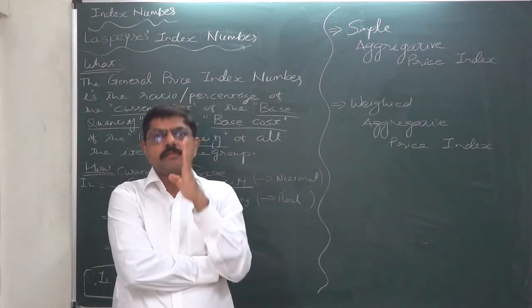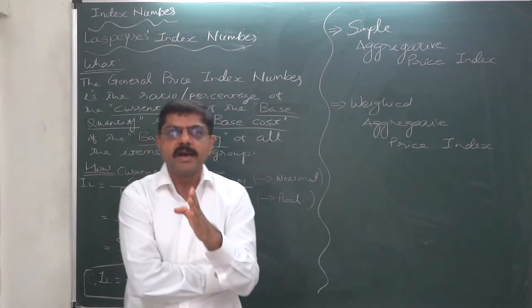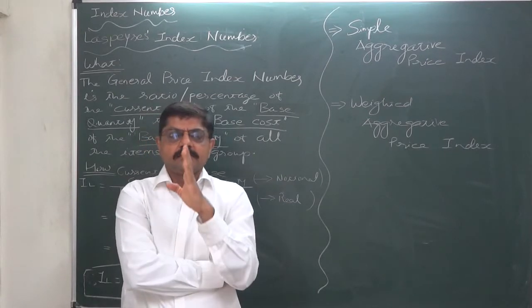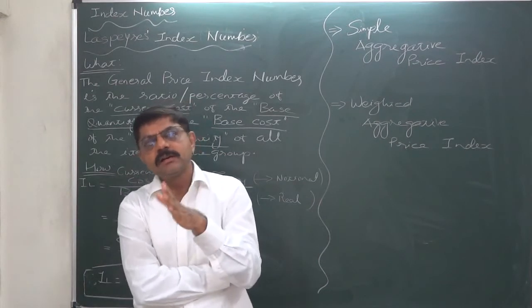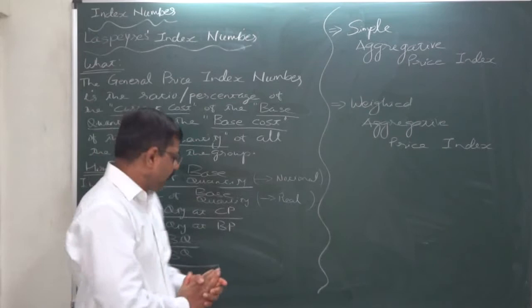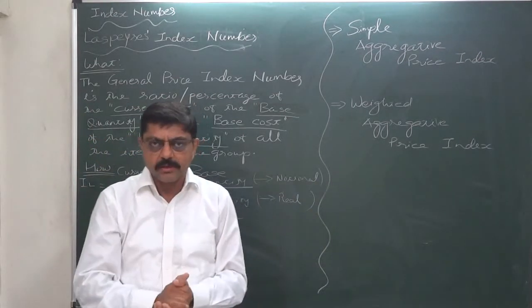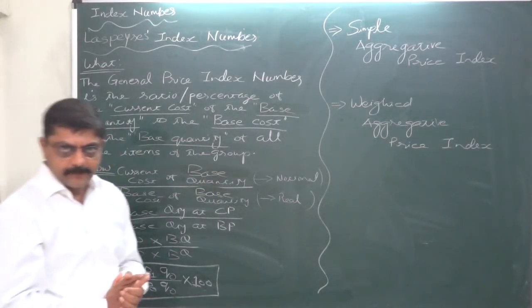Therefore, we should also consider the quantity consumed by the consumers as its weight or relative importance when we calculate the price index. This is the argument in favor of considering the quantity while calculating the price index number. So, in simple words, this is Laspeyres index number.